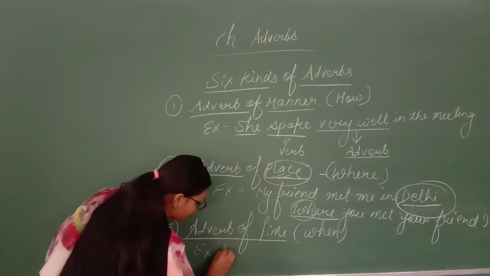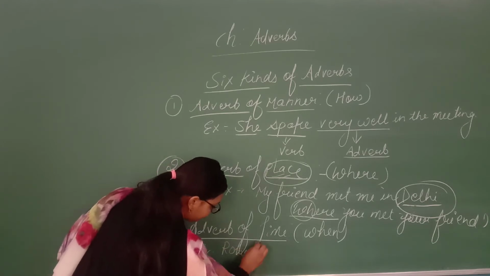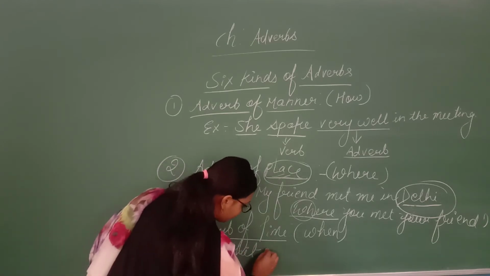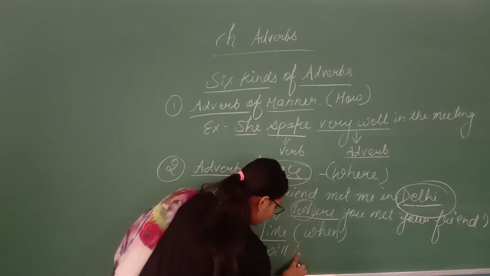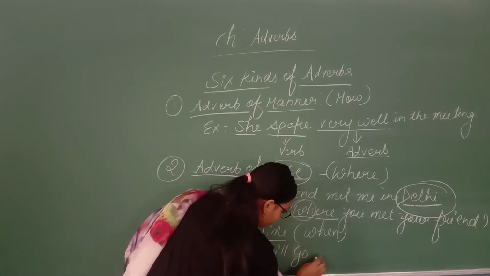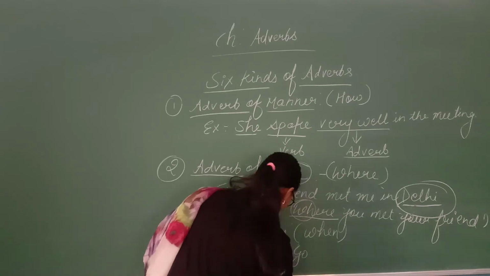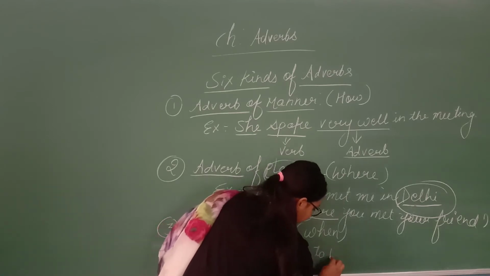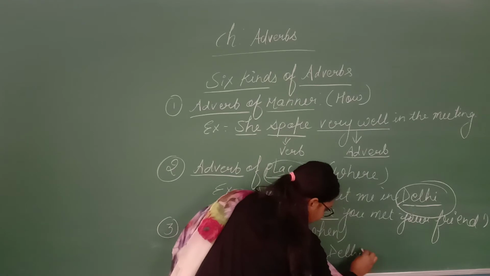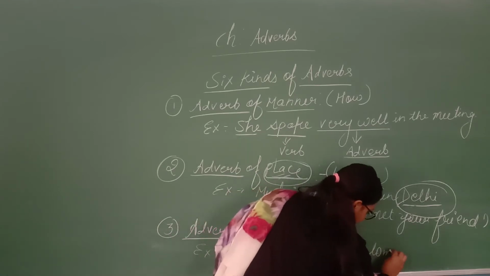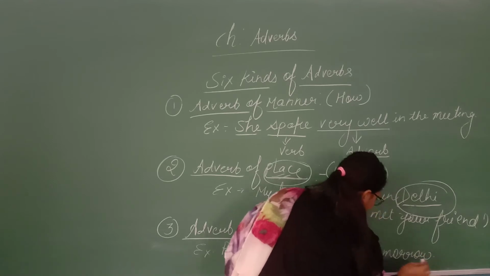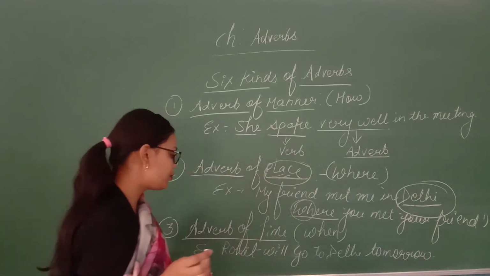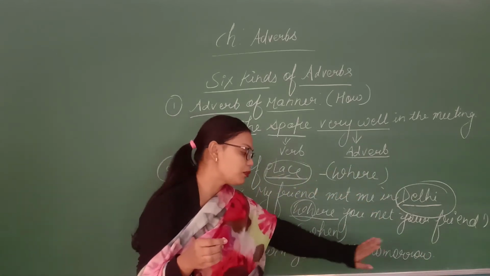Like, Rohit will go to Delhi tomorrow. So here I have given you the example that Rohit will go to Delhi tomorrow.